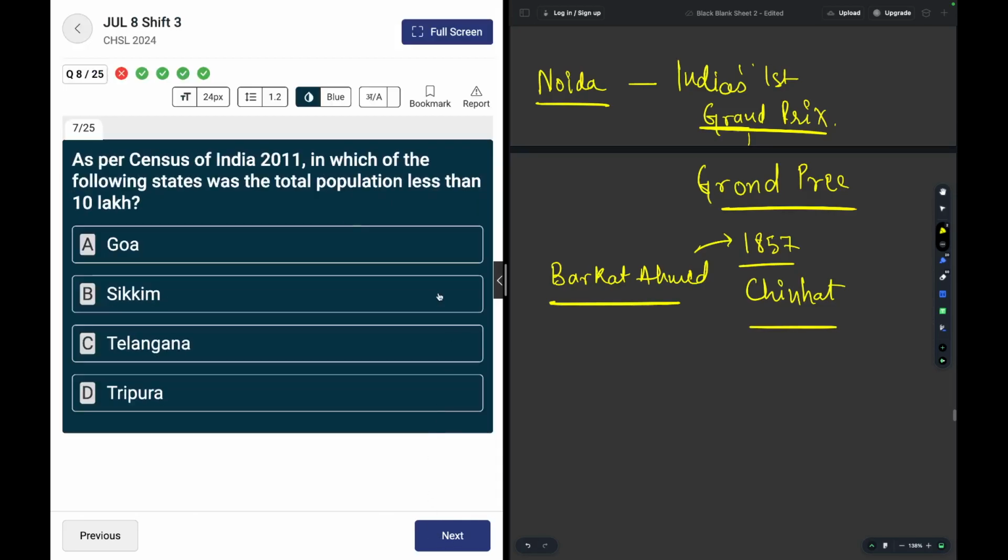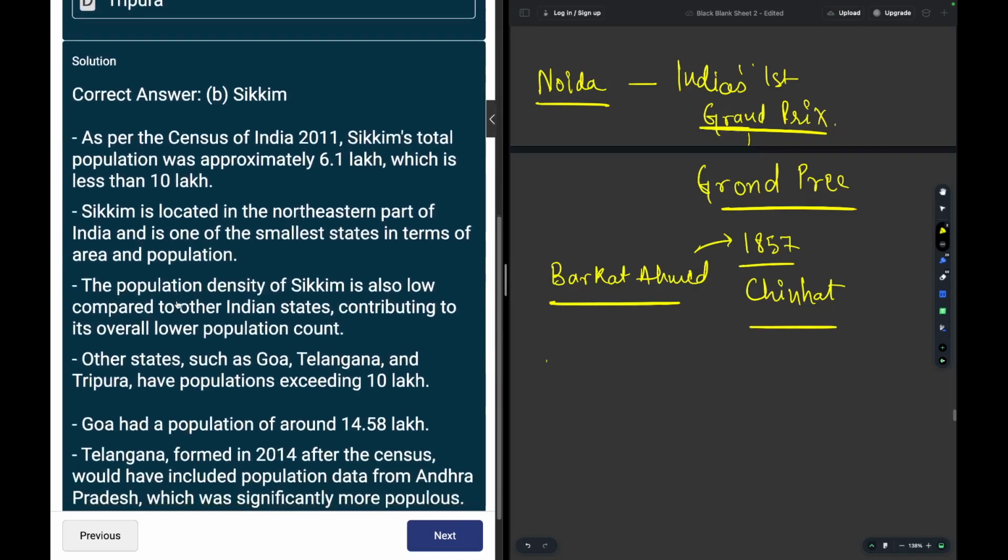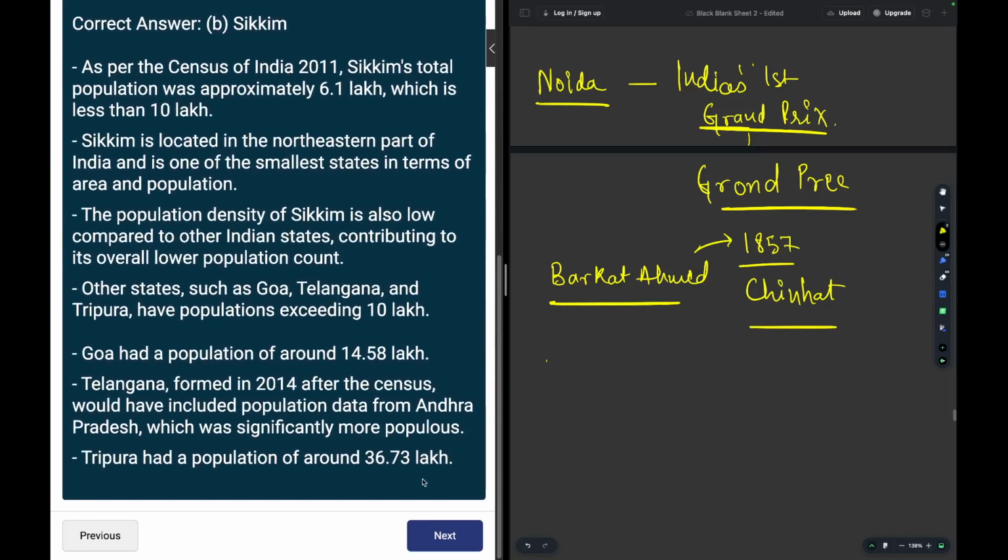Moving on. As per census of 2011, in which of the following states was the total population less than 10 lakh? Okay, you might be thinking Goa or Sikkim. The correct answer is Sikkim because Goa has a population of around 14 lakhs. Sikkim has the least population of around 6 lakh people.